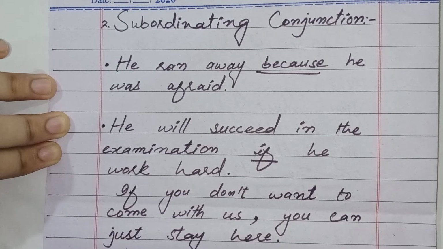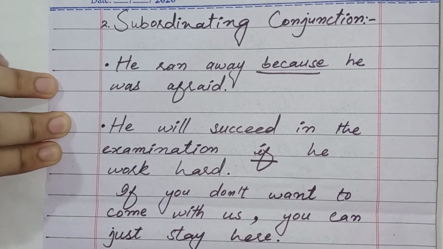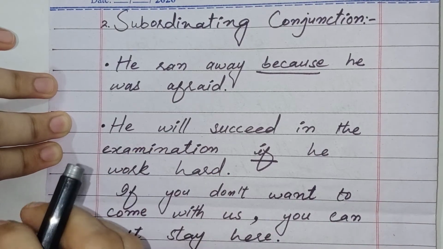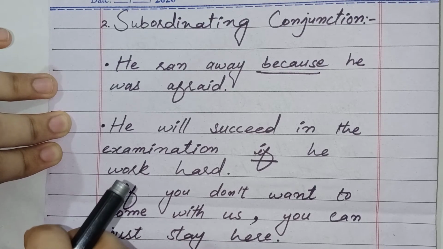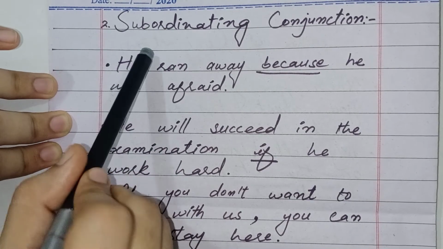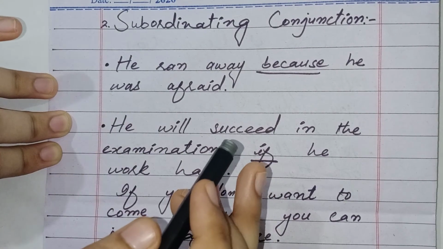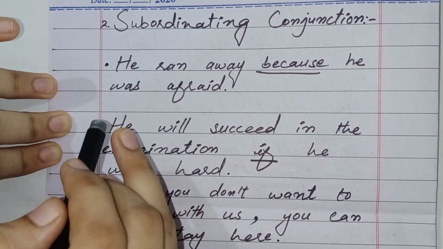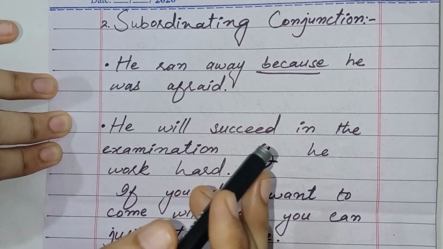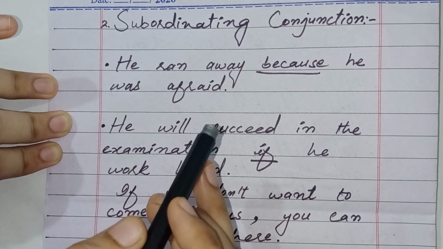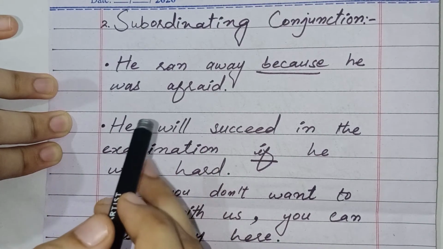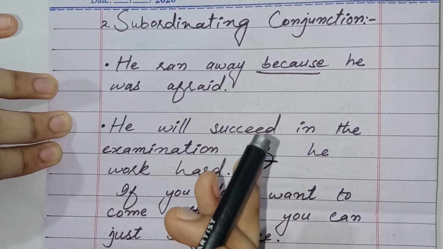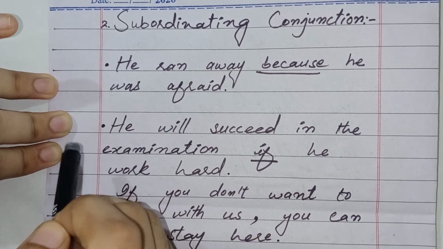Now guys, we will talk about the second type of conjunction, and that is subordinating conjunction. Because, that, then, if, all these words are called subordinating conjunctions. First of all, let me tell you what subordinating conjunctions are. These conjunctions are used to join an independent and complete clause with a dependent clause that relies on the main clause for meaning and relevance. So we can say that the subordinating conjunction always comes before the dependent clause, but the dependent clause itself can be placed either ahead of or following the independent clause.